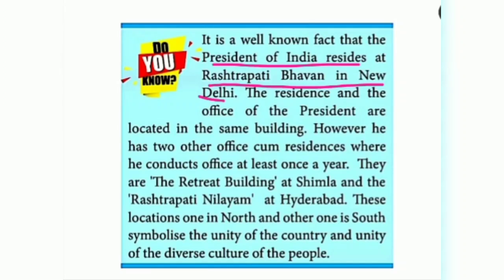So the residence and the office of the president are located in the same building. He need not go to any other area, he need not go to an office area, because both the house as well as the office are in the same building. However, he has two other office-cum-residences, offices with residences, at two other places. Wherever it is, he has to conduct the office at least once a year.